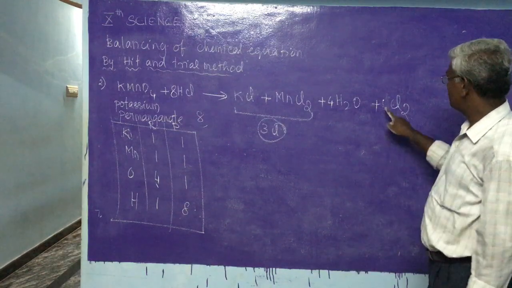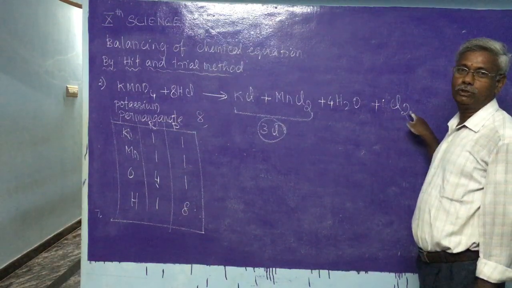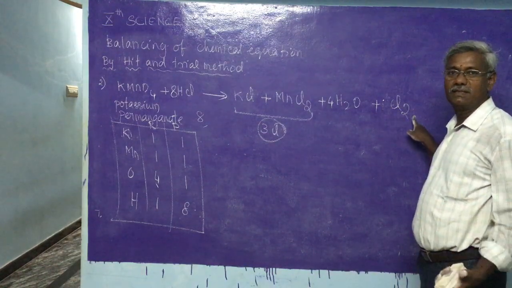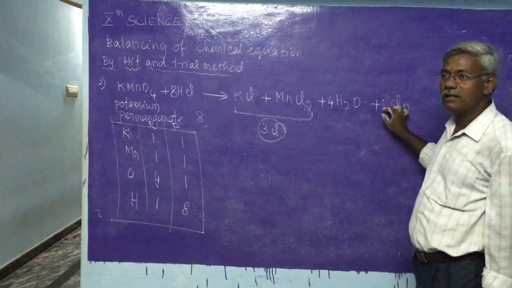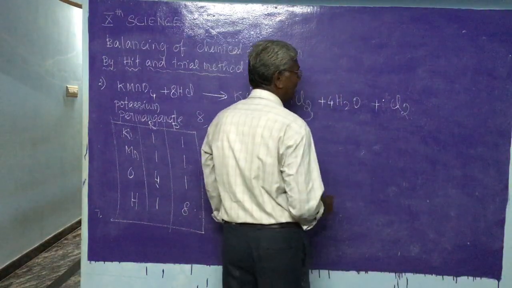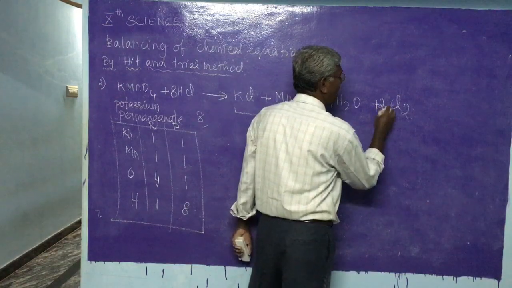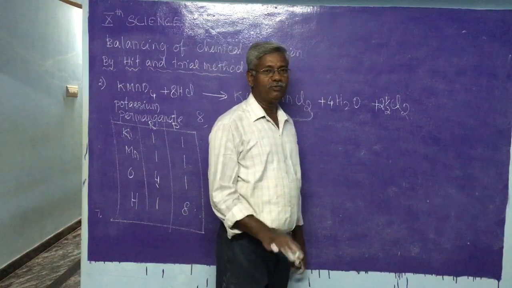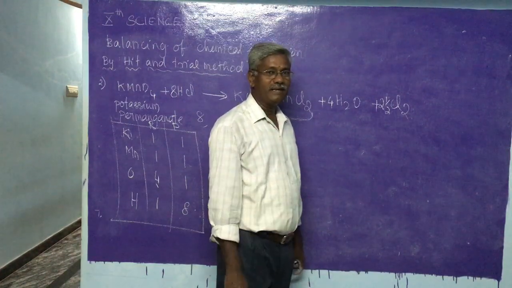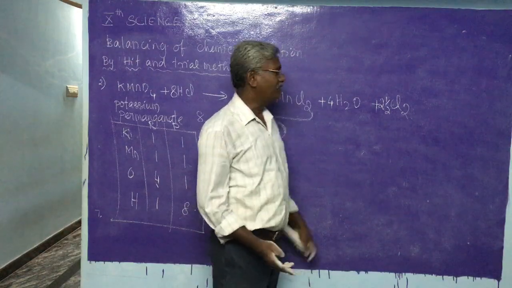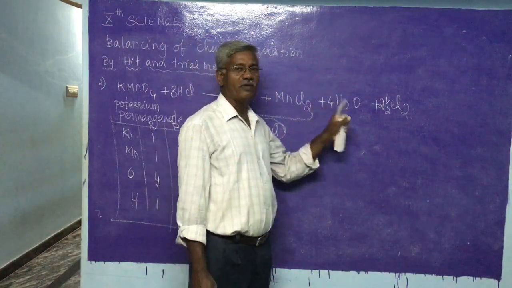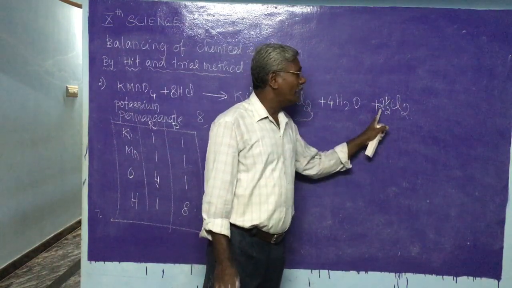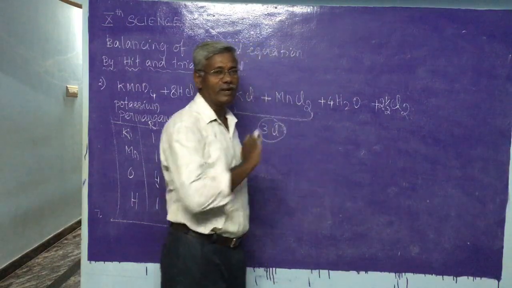Then how can we put it? Suppose we put 2, 2 into 2 is 4; when we put 3, 3 into 2 is 6. Therefore we have to put 5 here, so temporarily you can put 2.5. When you put 2 Cl2 it means 4, when you put 3 Cl2 it means 6, but we need to get 5 Cl, so we can put 2.5 temporarily. 2.5 into 2 means 5, so we have equalized.